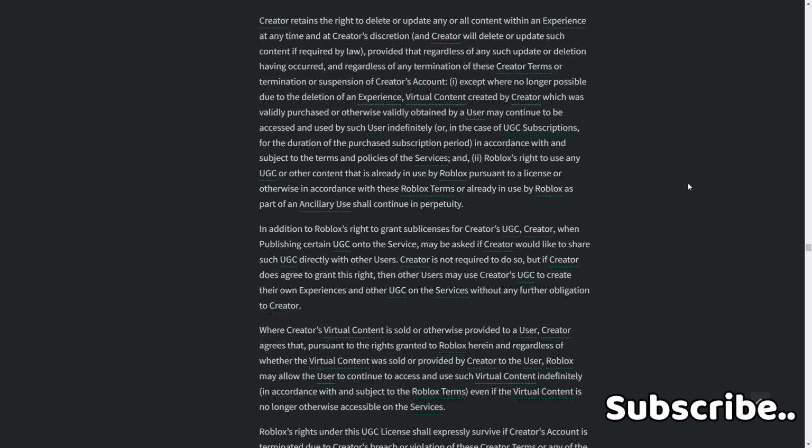In addition to Roblox's right to grant sub-licenses for creators' UGC, a creator, when publishing certain UGC onto the service, may be asked if the creator would like to share such UGC directly with creators. Creator is not required to do so, but if creator does agree to grant this right, then other users may use creators' UGC to create their own experiences and other UGC on the services without any further obligation to creator.